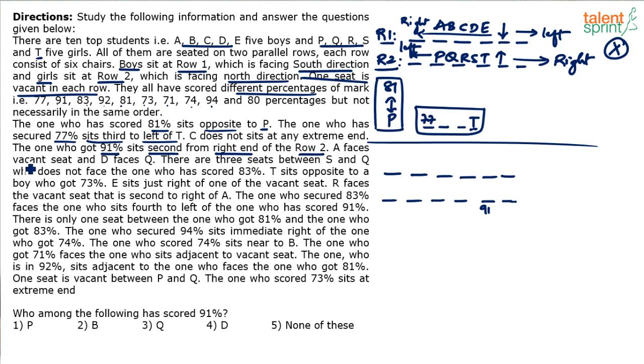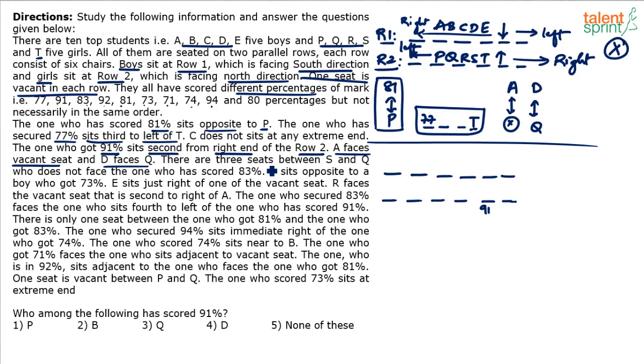Next, A faces vacant seat and D faces Q. So A faces vacant seat, how will it look like? A is in the top row, right? A will face the vacant seat. And D faces Q. D also will be in the top row. A and D need not be together. The only point is D will face Q, A will face the vacant seat.